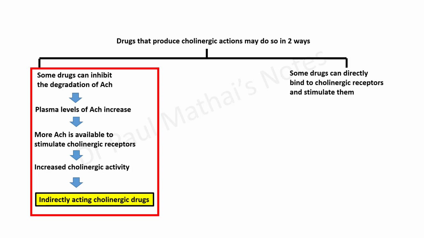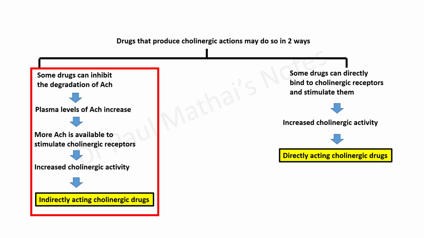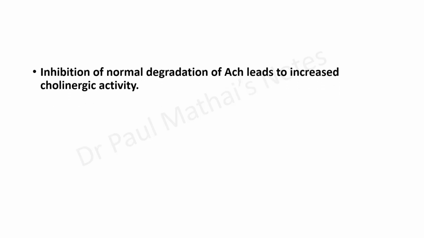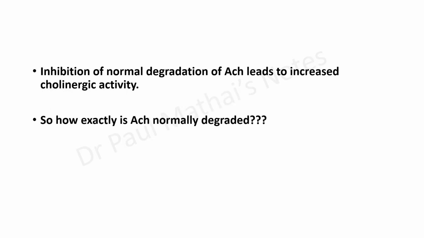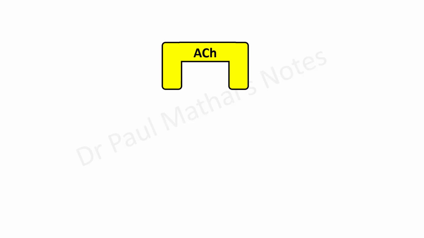Some other drugs can bind directly to cholinergic receptors and stimulate them and cause increased cholinergic activity. Such drugs are called directly acting cholinergic drugs. The vast majority of cholinergic drugs which are of therapeutic importance are indirectly acting. Yes, so inhibition of normal degradation of acetylcholine leads to increased cholinergic activity. So that begs the question, how exactly is acetylcholine normally degraded?